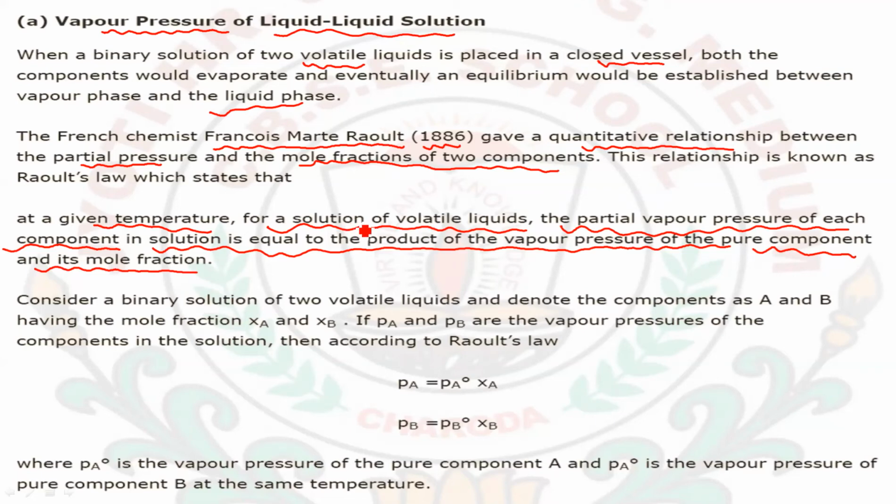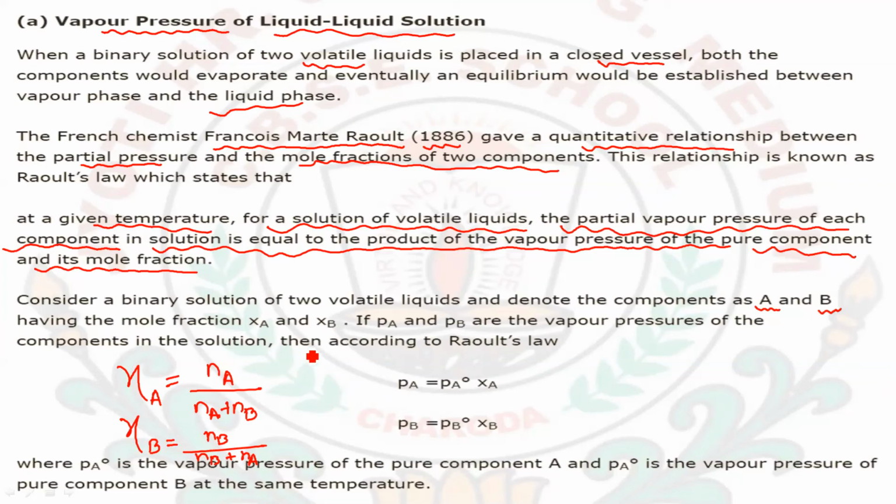Now consider a binary solution where A and B are the two components, where A can be the volatile solute and B the volatile solvent. As you have studied in class 11th, the mole fraction of A equals moles of A divided by the total moles of the components, and for B it equals moles of B divided by the total moles of the components. So this is the formula for mole fraction.